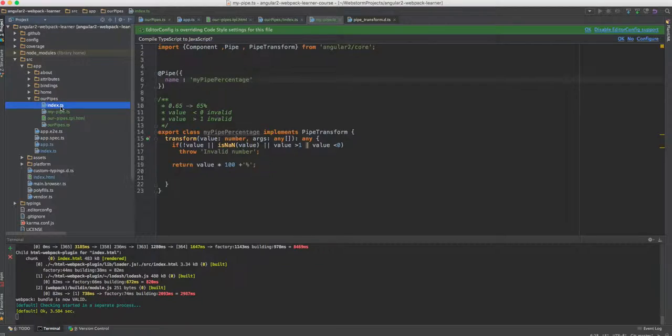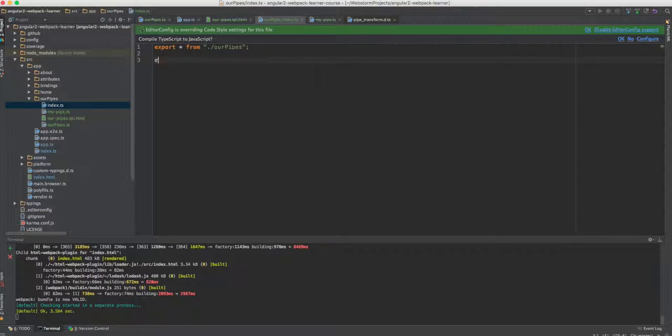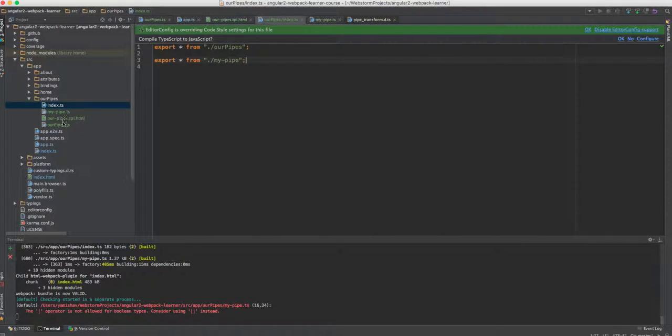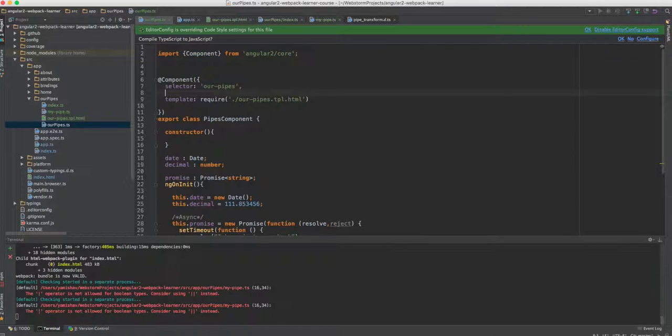Now we need to tell webpack that we can use it. So we'll add it to our index file, my pipe. So now if we compile, we can see that webpack compiles again because it noticed there's a new file. And another thing we need to do in the pipe component that we created last time is tell it that this time it's going to use another component called pipe, and we can see that it yells at us.